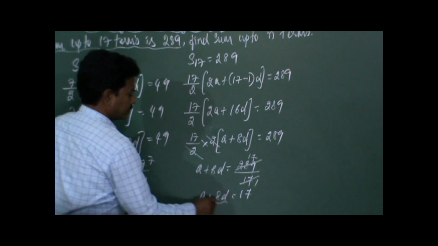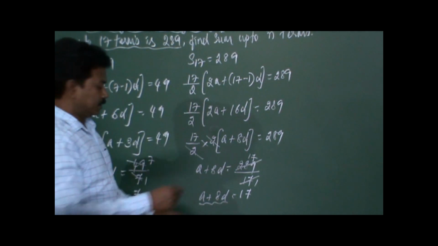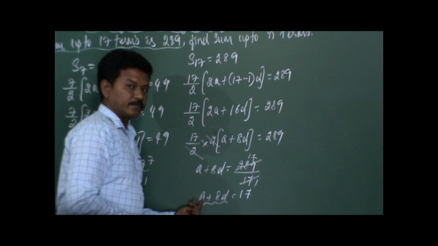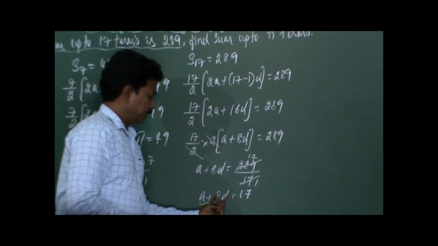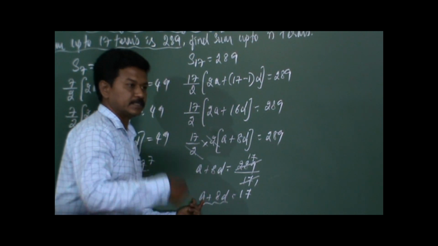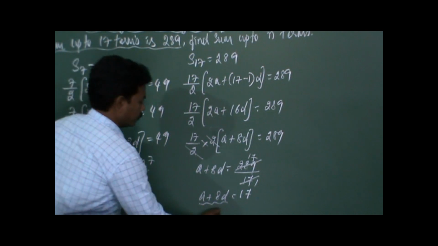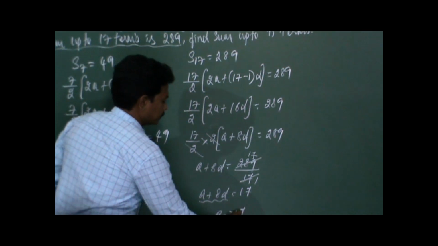When you redefine this A plus 8D, it's nothing but 8 times the common difference added to the first term. So 8 times the common difference added to the first term is the ninth term. Therefore A9 is equal to 17.